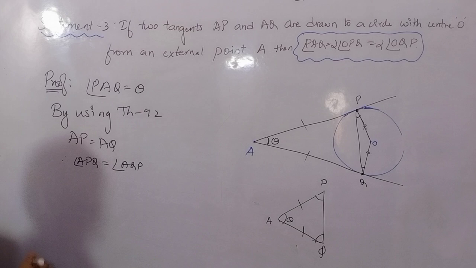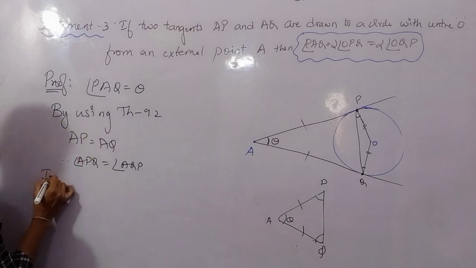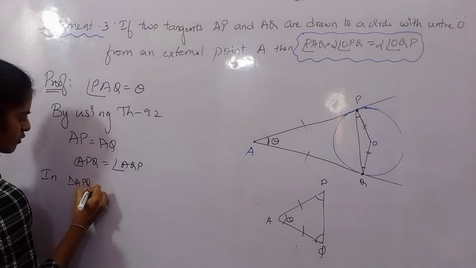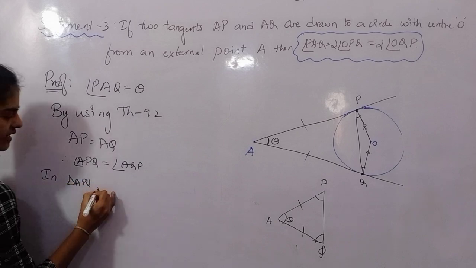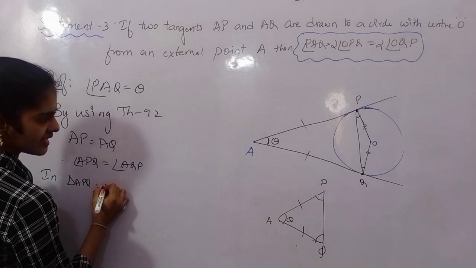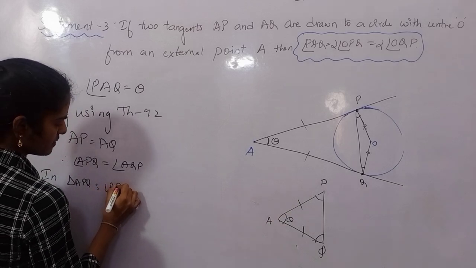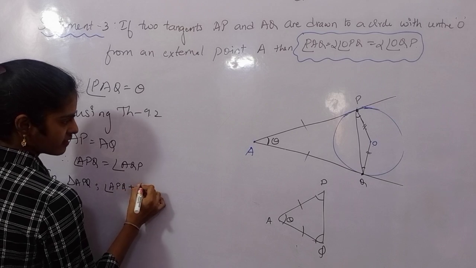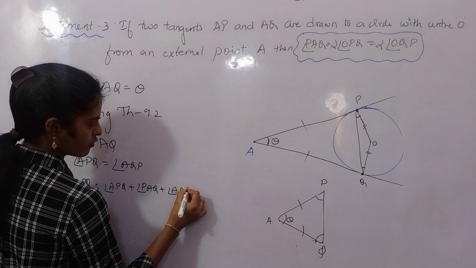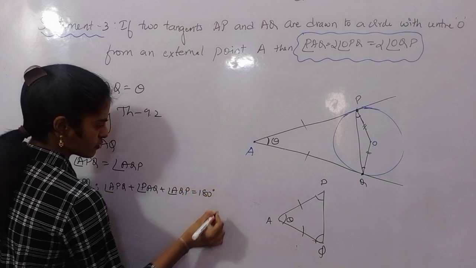Clear? Till here I hope it is clear. Now in this triangle APQ, sum of all the three angles is how much? So I can say angle APQ plus angle PAQ plus angle AQP, sum of all the three angles is 180.